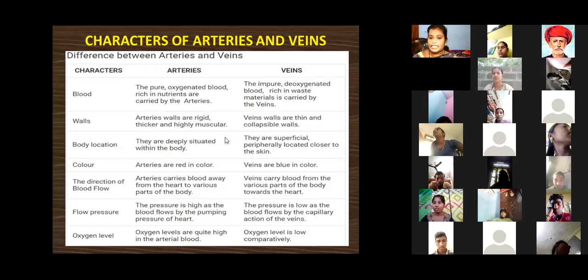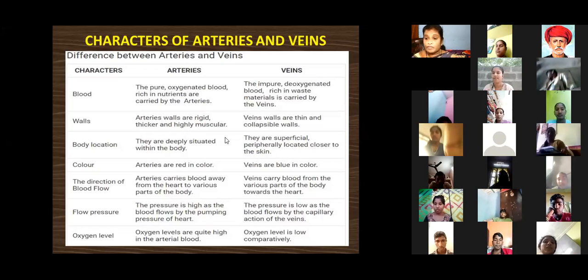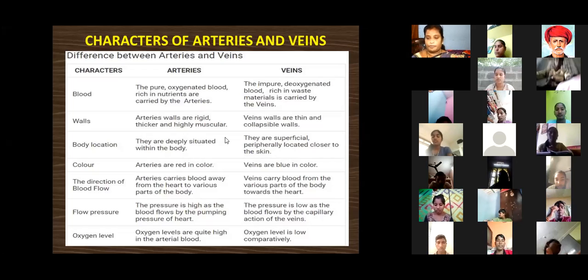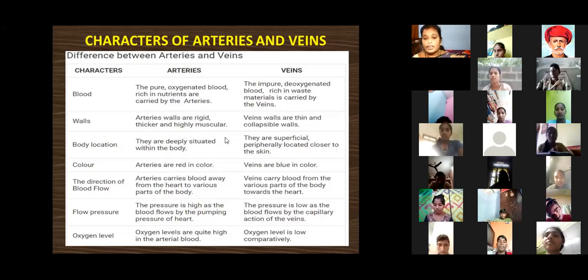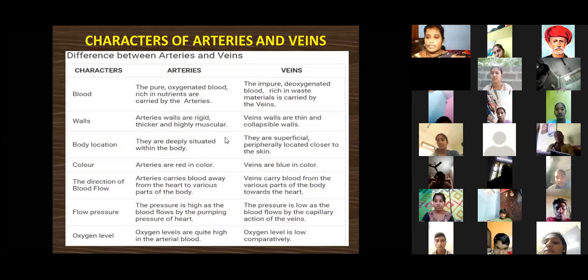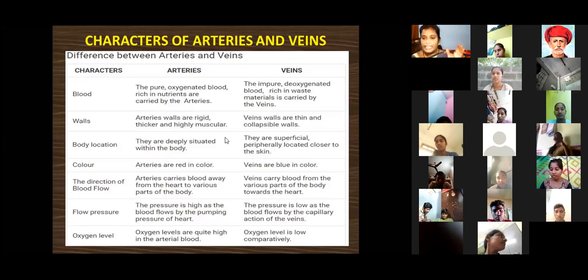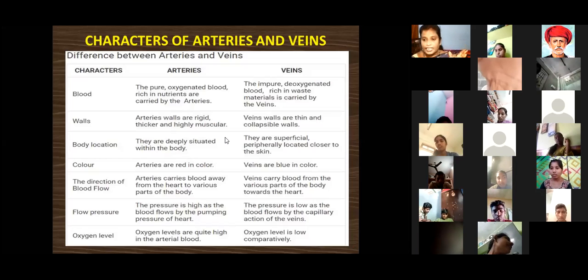Next, what is the color? Which color are the arteries and which are the veins? We know arteries are red in color, and veins are blue in color. Already in previous classes we saw so many pictures. Why does red indicate artery? Because the arteries carry oxygenated blood, and oxygenated blood is red in color. Okay, can you understand?